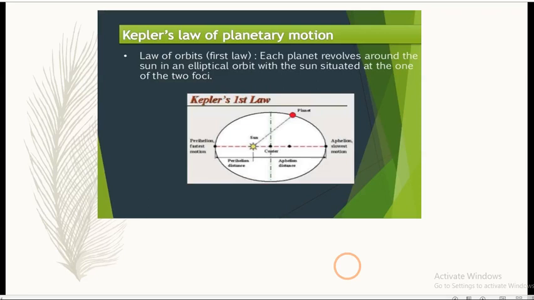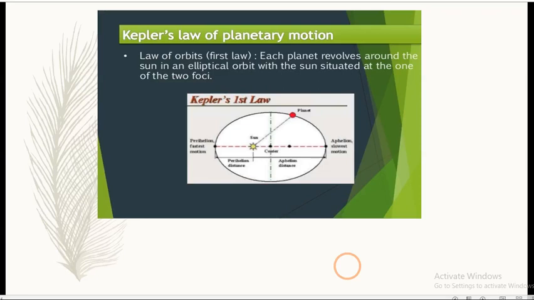The first law given by Kepler is called the law of orbits. All planets move in an elliptical orbit around the sun with the sun at one of the foci of the ellipse. You can see that in the given diagram.